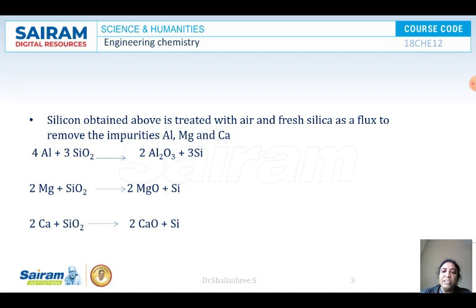If magnesium and calcium are present, they will be oxidized to their respective oxides. These form a slag that will be removed. This reaction even liberates some more silicon, and the obtained liquid silicon is poured into molds to get the required shape of the silicon. So we got the metallurgical grade silicon.